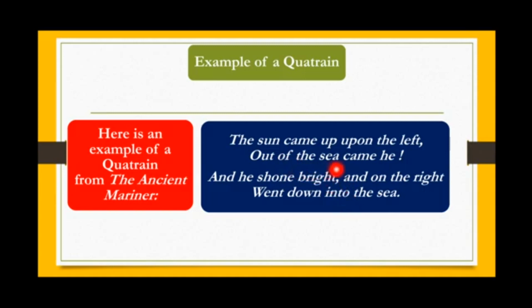So the first line would be called iambic tetrameter, the second iambic trimeter, the third iambic tetrameter, and the fourth iambic trimeter. So this stanza is written in 2 different meters. One is tetrameter and one is trimeter, while the metrical feet is the same, that is iambic.